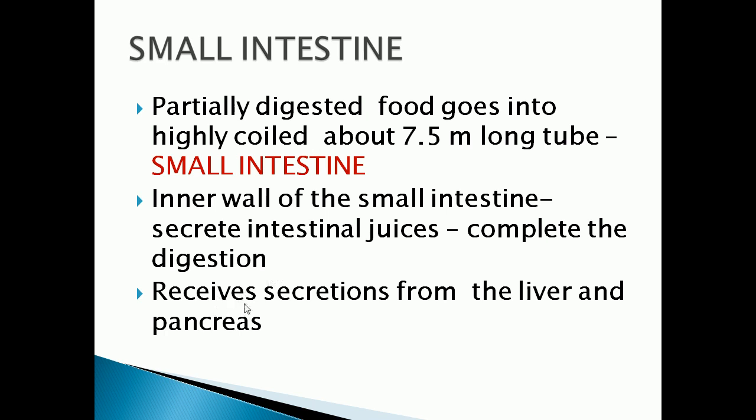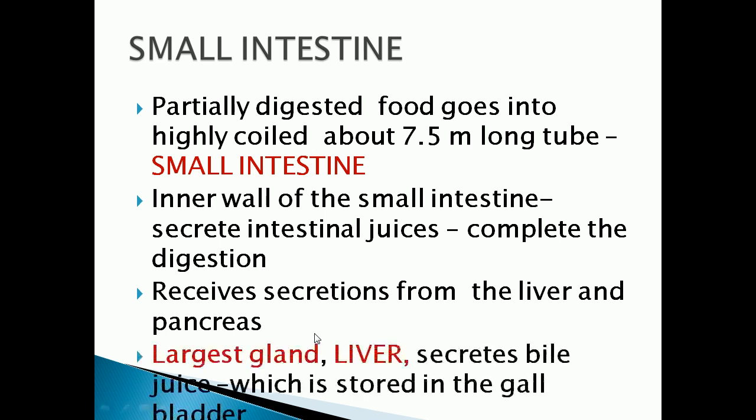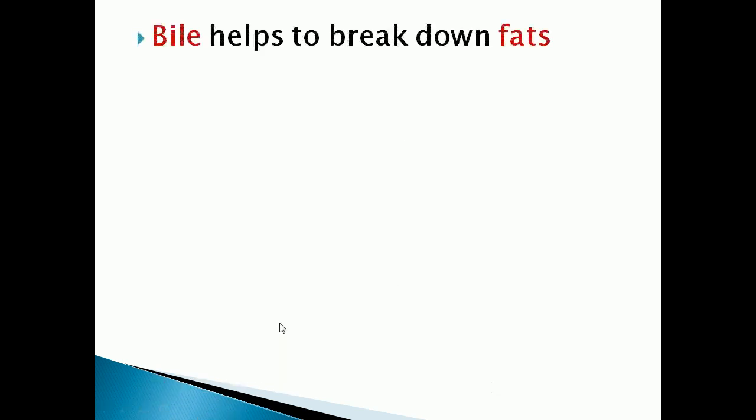The small intestine also receives secretions from the liver and pancreas. The liver is the largest gland present in our body. What is the function of the liver? It will secrete the bile juice to the intestine during digestion. This bile juice is stored in the gallbladder. During digestion, the liver secretes the bile juice into the small intestine. Now, what is the function of this bile juice? Bile juice helps to break down the fats.